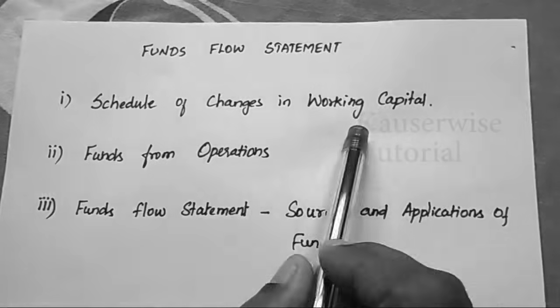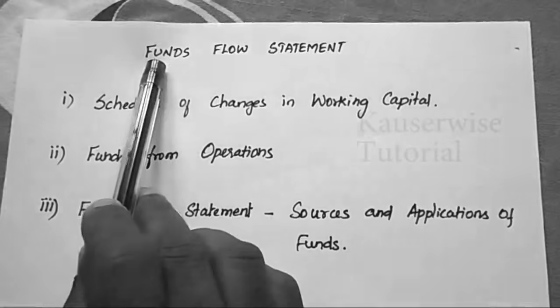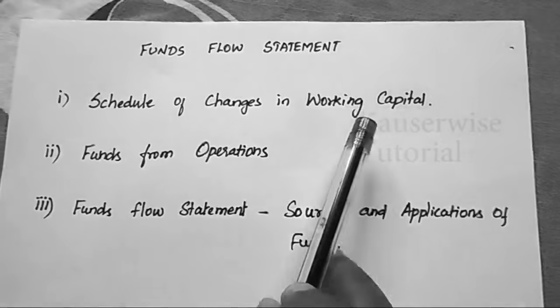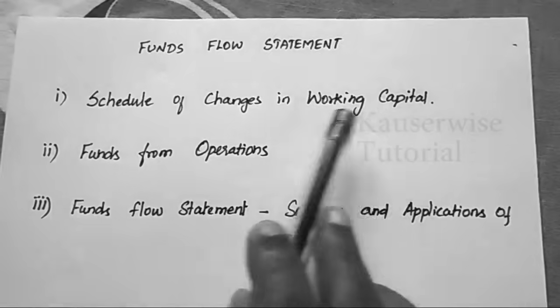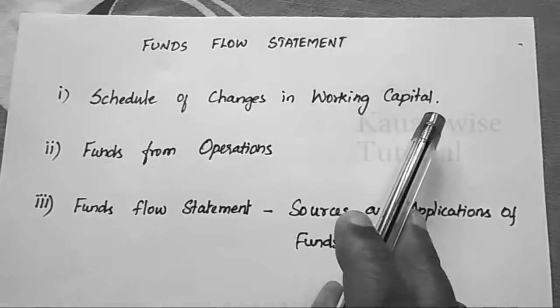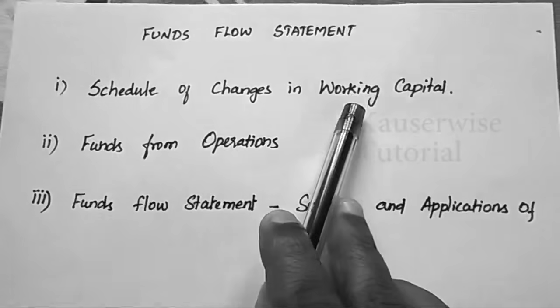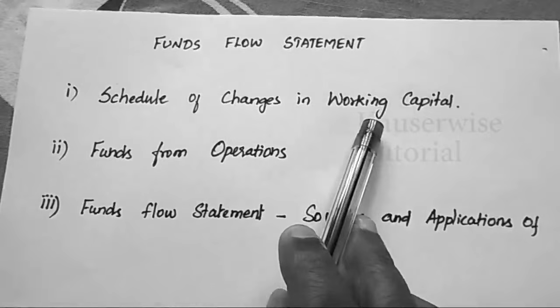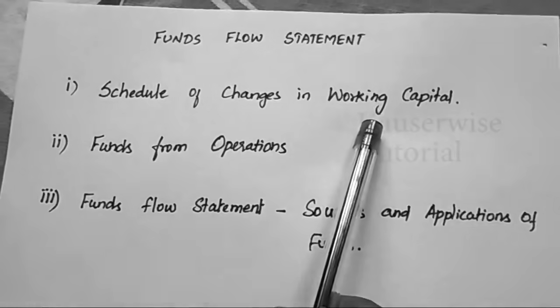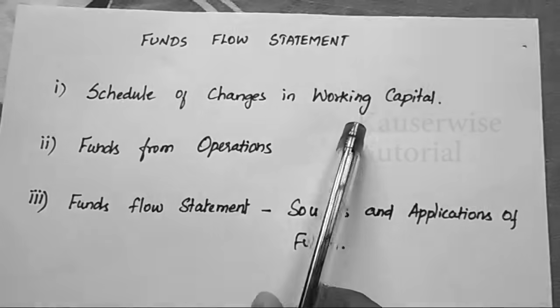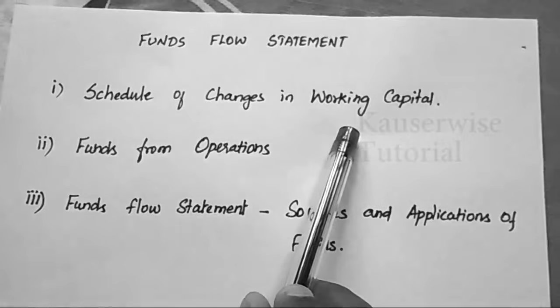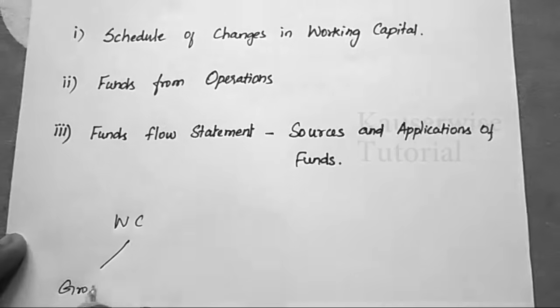First thing, you need to find out the working capital. Fund means working capital. So what is the meaning of working capital? Working capital means the total amount invested in current assets. This is called gross working capital. So working capital can be classified into two categories: one is gross working capital, another one is net working capital.